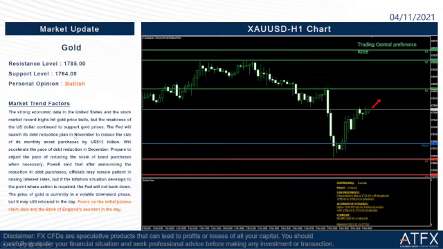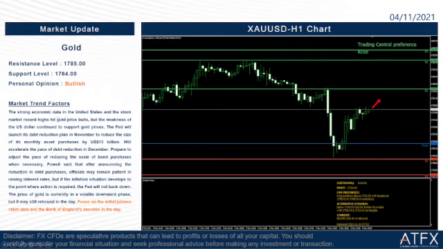Then we go to the last part of our daily briefing today, which is the market update for gold. The resistance level of today is 1785 and the support level of today is 1764. My personal opinion, I will take it as bullish for today because it bounced back from the low level. Why I take it as bullish is the rebound to around 1780 to 1785 here. So let's read the factors here.